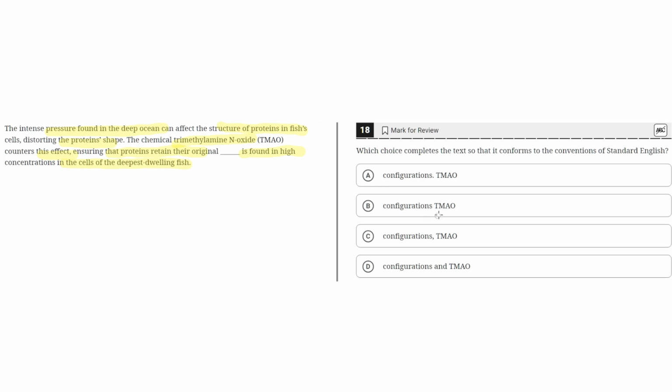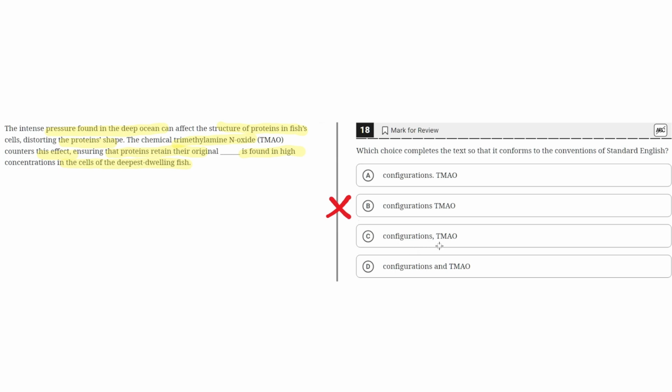B. Configurations TMAO, with no punctuation. This is incorrect because there is no punctuation to separate these two independent clauses. This would result in a run-on sentence, where there are two independent clauses with no punctuation or conjunctions to connect them. Because that is the case in choice B, B is incorrect.